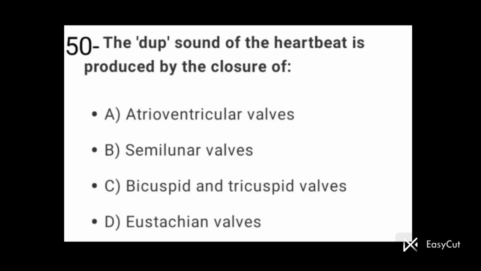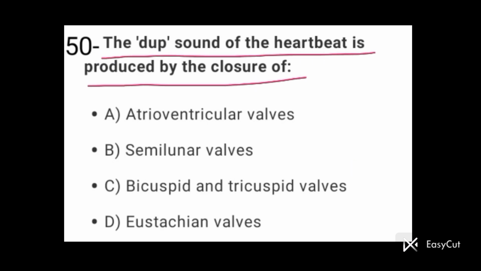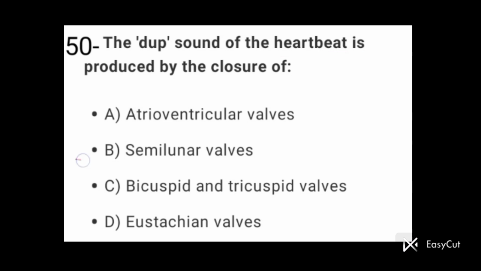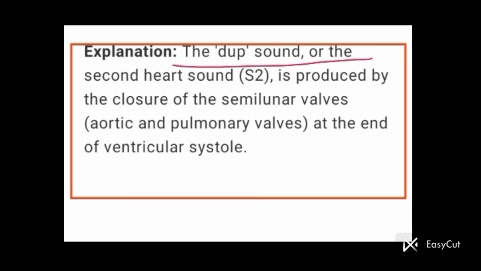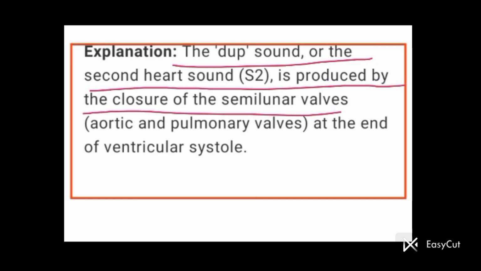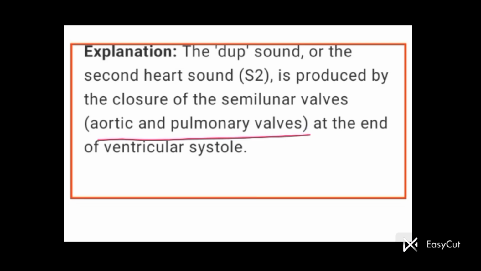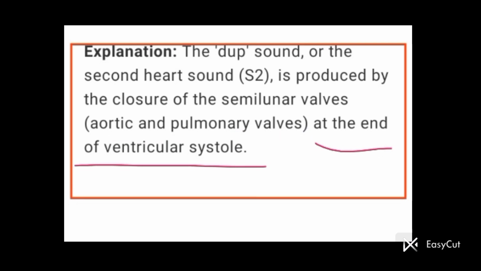Now come to the last question of this chapter. The dup sound of the heartbeat is produced by the closure of. Option B, semilunar valves, is the correct option here because the dup sound of heartbeat is produced by the closure of semilunar valves. The dup sound or the second heart sound S2 is produced by the closure of the semilunar valves, aortic and pulmonary valves at the end of ventricular systole.